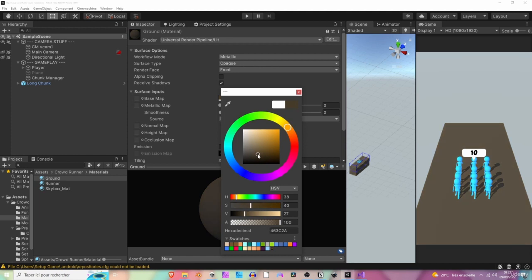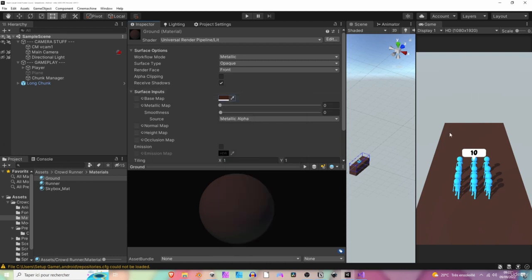Yeah, I think that's pretty good. Maybe you can use something like dark blue, or yeah, we still have a good contrast like so. All right, but let's use this brown color.